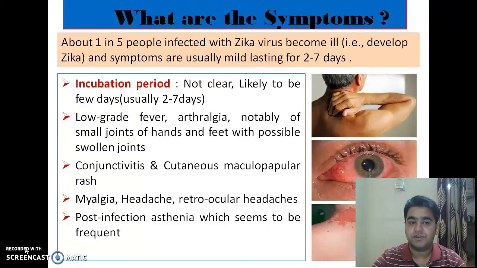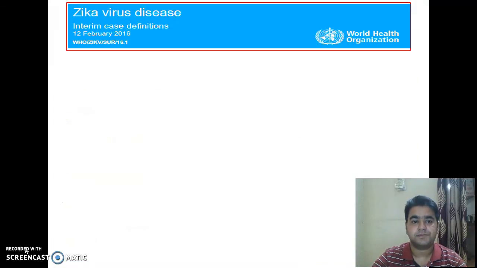Now moving on to the symptoms, about 1 in 5 people infected with Zika virus become ill. That is, 4 out of 5 people infected with Zika virus go undetected, and symptoms are usually mild, lasting for 2 to 7 days. Incubation period is not clear, likely to be a few days, usually 2 to 7 days. Low grade fever, arthralgia of small joints and hands with possible swollen joints, conjunctivitis and cutaneous maculopapular rash, myalgia, and headaches are some of the signs and symptoms of the disease.